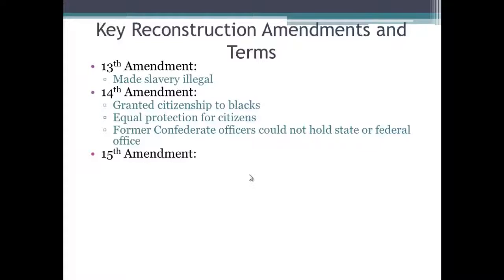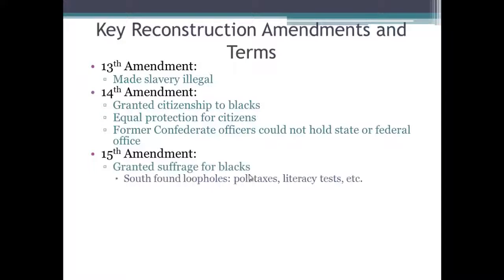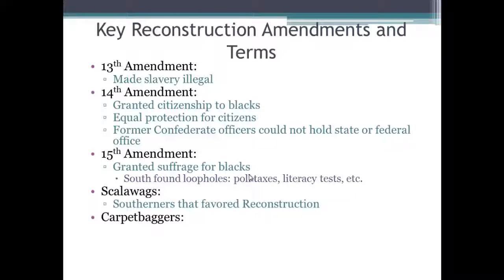The 15th Amendment, which comes a little bit later, granted suffrage for blacks, and the South found loopholes to get around this: poll taxes, literacy tests, grandfather clauses, etc. So these are key amendments that you absolutely positively must know, although the 15th Amendment the South found ways to get around. Two other key terms you need to know are the scalawag, and notice that scalawag starts with an S, and they were Southerners, S and S, Southerners that favored Reconstruction.